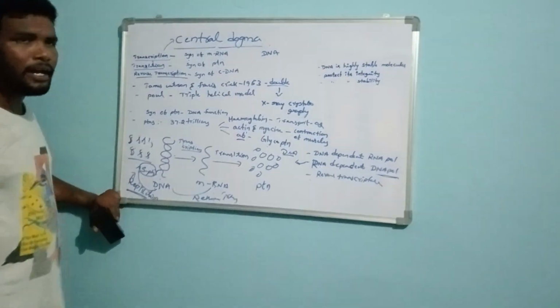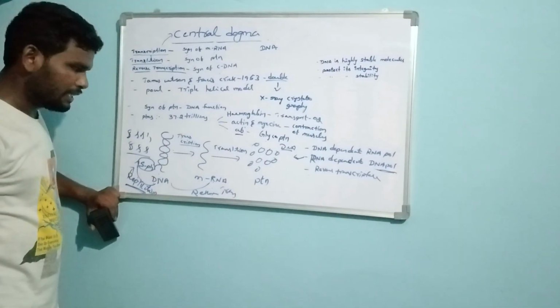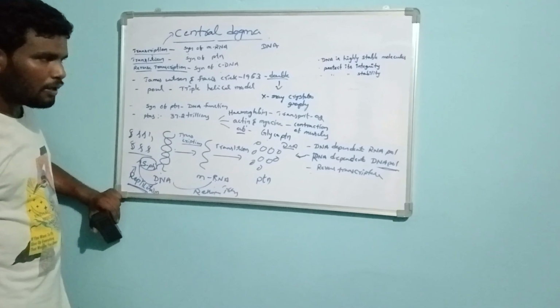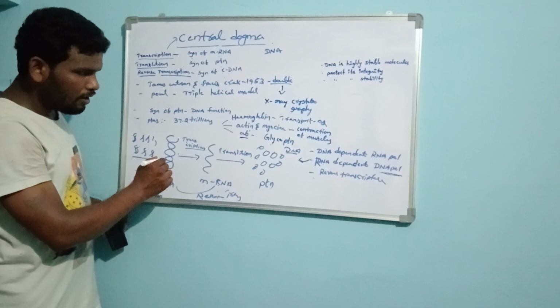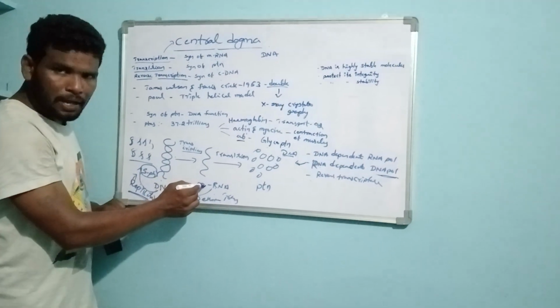When the DNA undergoes the transcription process, mRNA is formed.